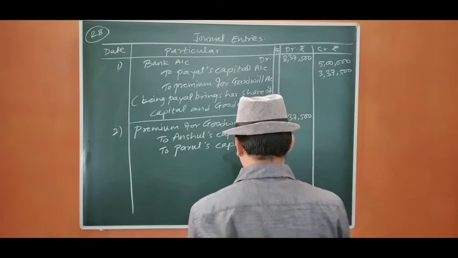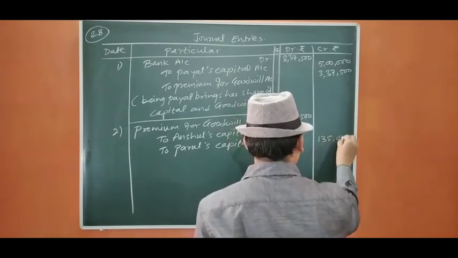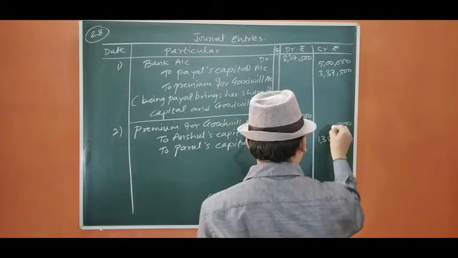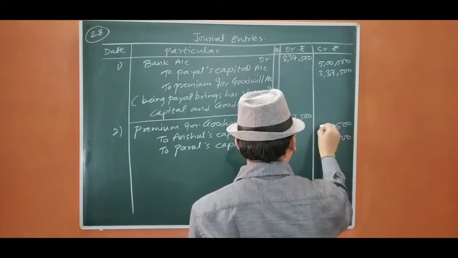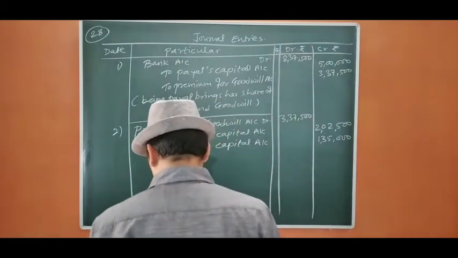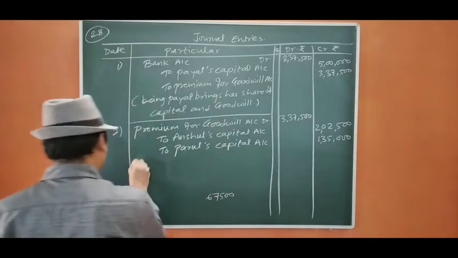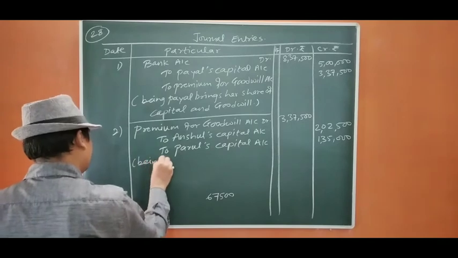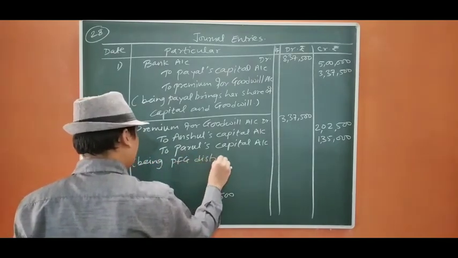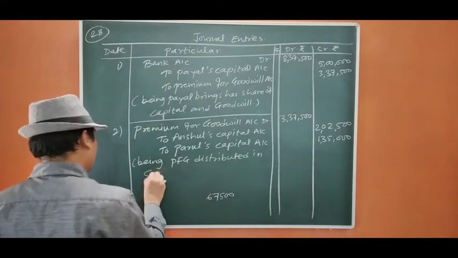So it is going to be 2,02,500 and 1,35,000, being premium for goodwill distributed in sacrificing ratio.